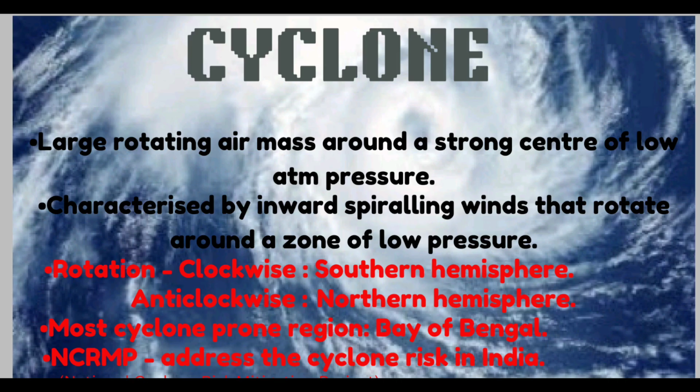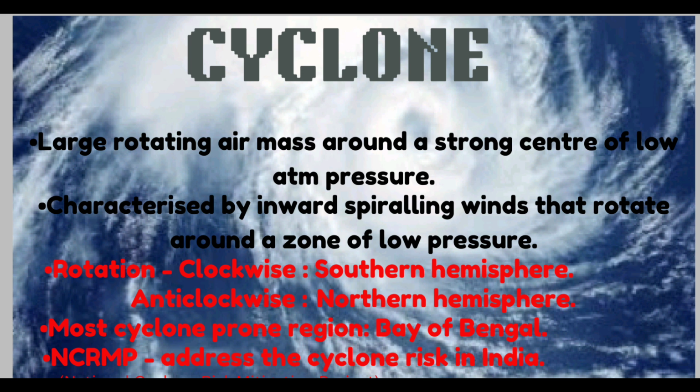Next is cyclones. A cyclone is a large rotating air mass around a strong center of low atmospheric pressure. Cyclones are characterized by inward spiraling winds that rotate around a zone of low pressure. The rotation is clockwise in the southern hemisphere and anti-clockwise in the northern hemisphere. The coastline along the Bay of Bengal is the most cyclone-prone region of the world.